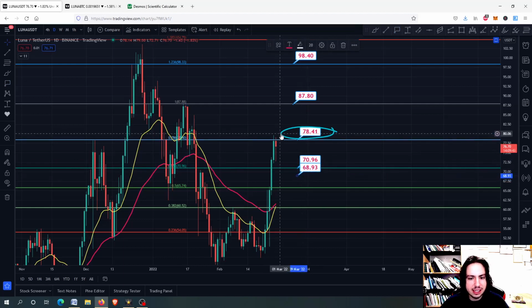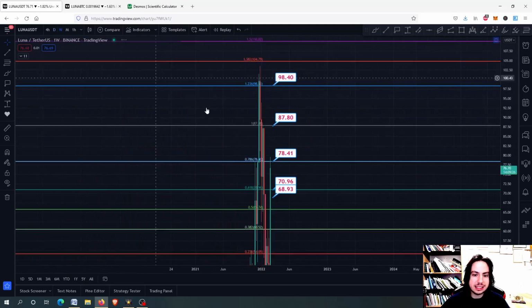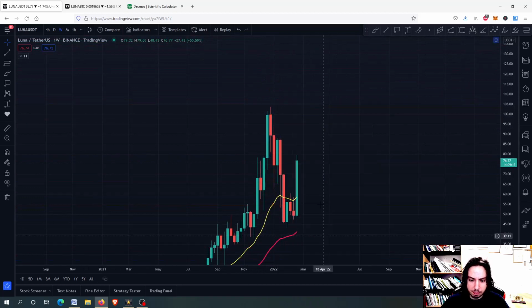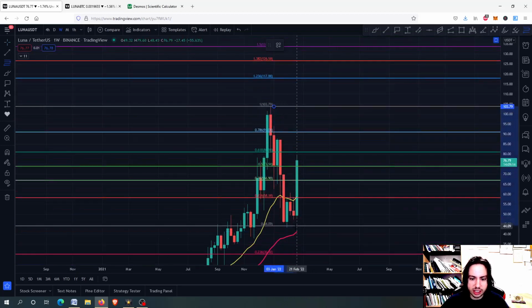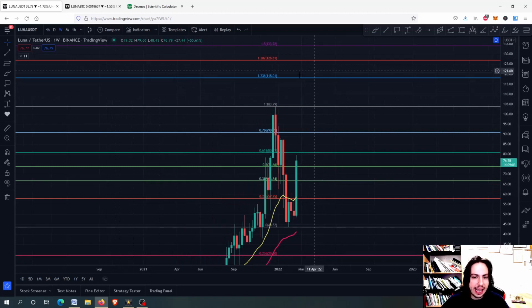We are going to see about the next support levels, but this is what we can do. We have to close first above the 78.41 and then you can manage to buy. Of course, none of these are financial advices, that's my personal humble opinion, but you could buy and get into the next targets right here. Luna on the weekly scale could even go on to the above 98, but first we have to just surpass some important resistance levels. And not want to get you hyped up, but we have first to just surpass, of course, the 80 and then the 90.97. Then we can manage maybe to go even higher to the 118 and so on.